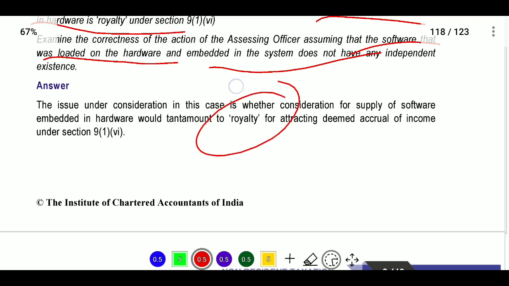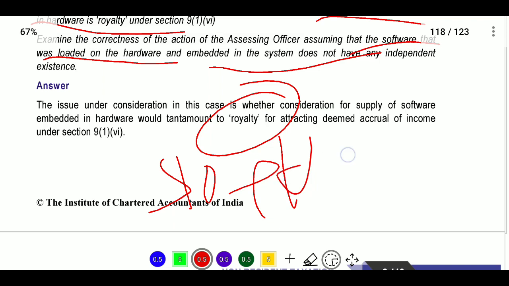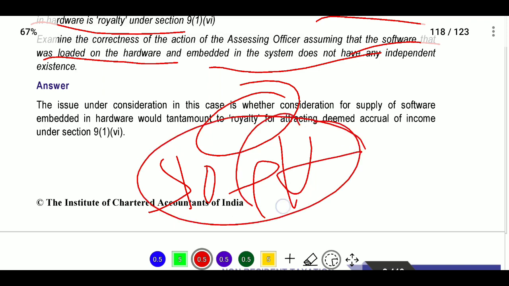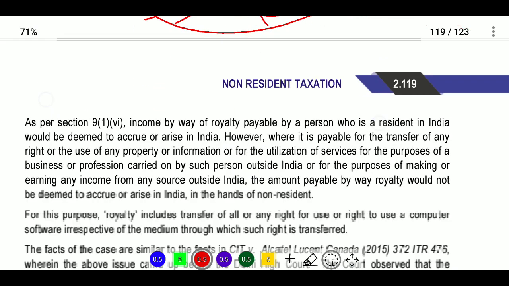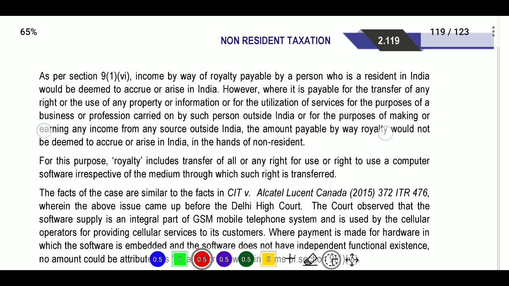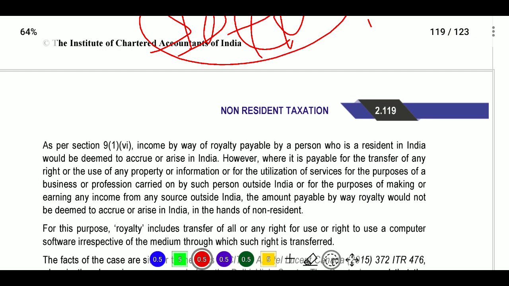So royalty will be deemed to accrue where software is embedded with hardware, but for this consideration, it is not royalty. Only the service will be treated as royalty income. So we will see the royalty condition. Royalty paid by a person who is a resident in India would be deemed to accrue or arise in India.